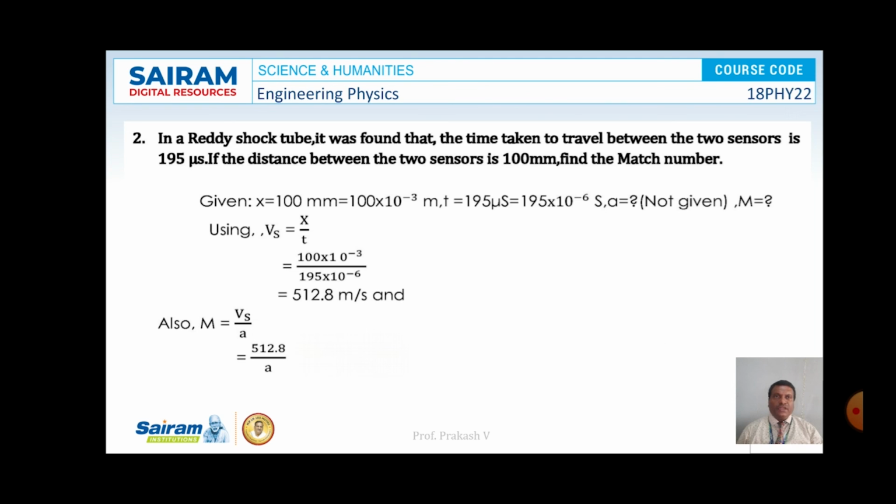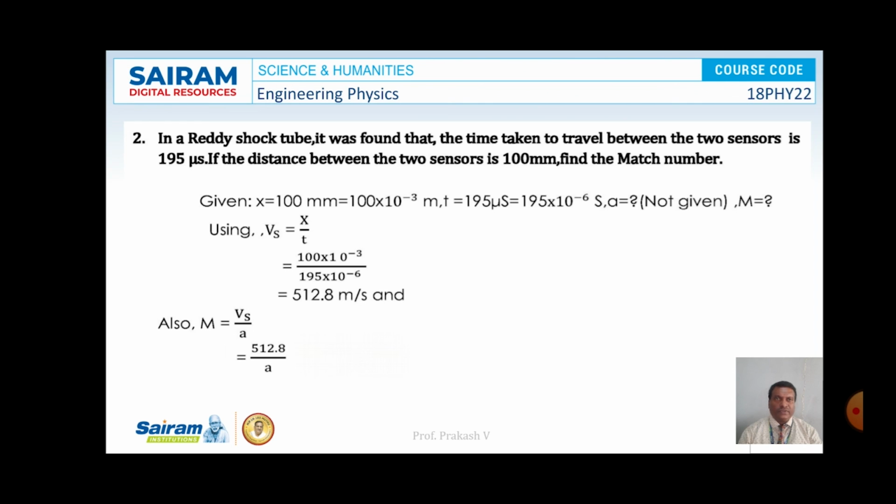Second problem: in a shock tube it was found that the time taken to travel between the two sensors is 195 microseconds. If the distance between the two pressure sensors is 100 mm, find the Mach number. Here the distance between the sensors is given as 100 mm, and the time taken by the shock wave to travel that distance is 195 microseconds. Then the velocity of the shock wave is x by t, that is 100 × 10^-3 divided by 195 × 10^-6. On simplification, the velocity of the shock wave is